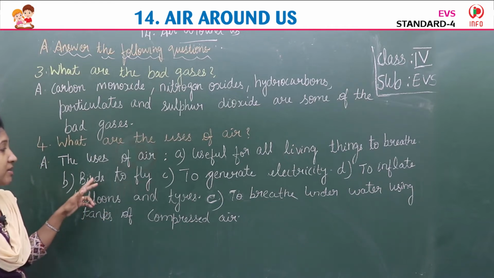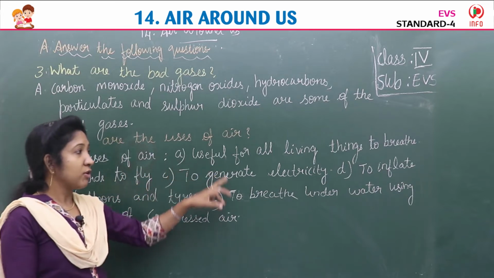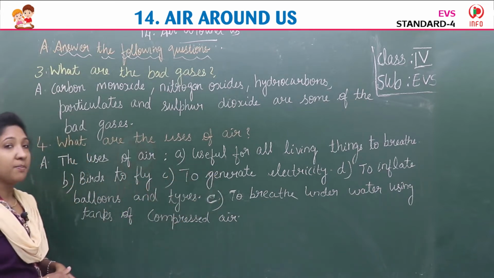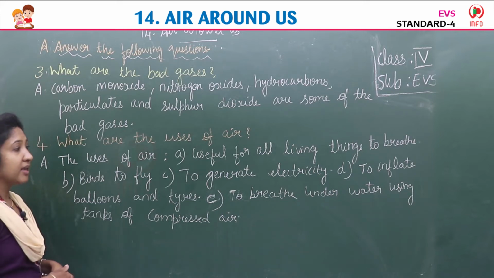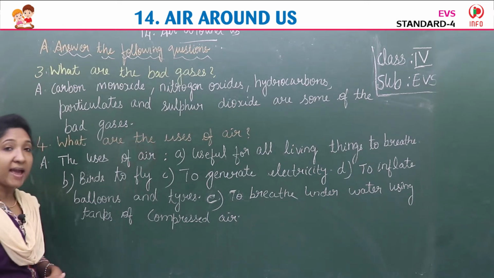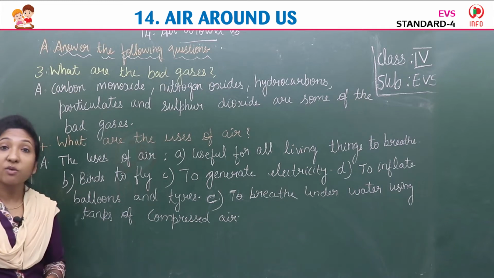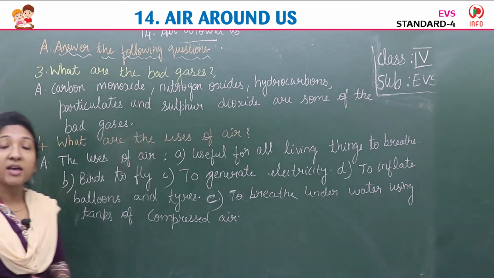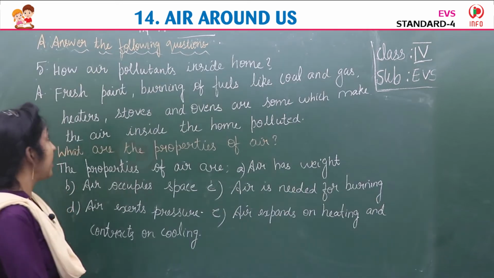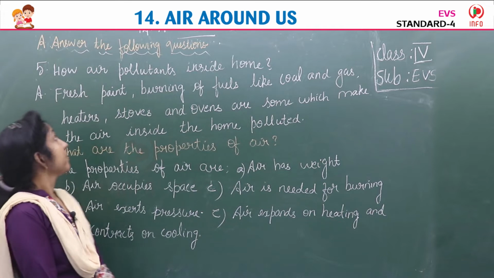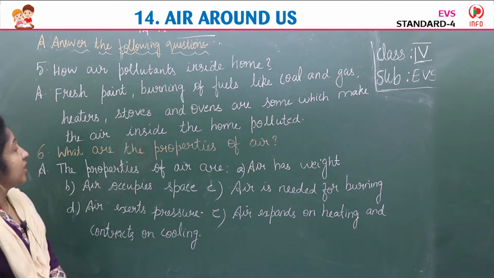Answer. The uses of air. A. Useful for all living things to breathe. B. Birds to fly. C. To generate electricity. D. To inflate balloons and tires. E. To breathe underwater using tanks of compressed air. Okay, children? Children, our next question. Question number 5. Yes, read the question.